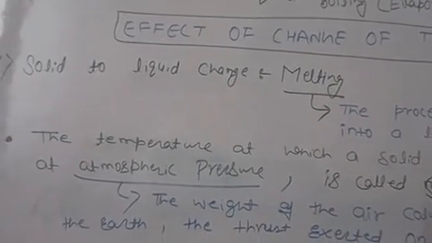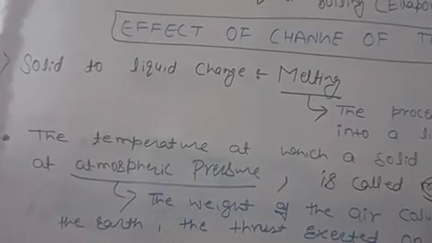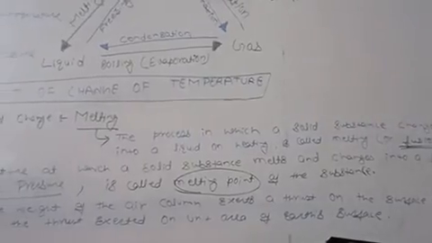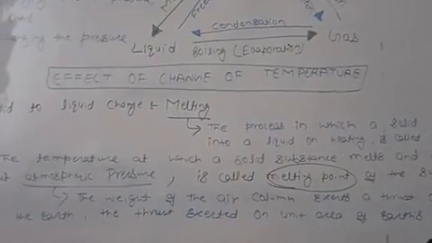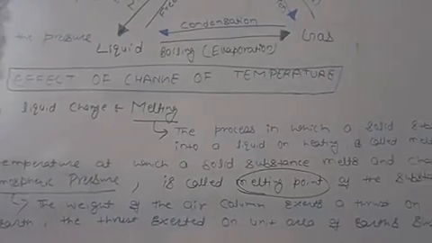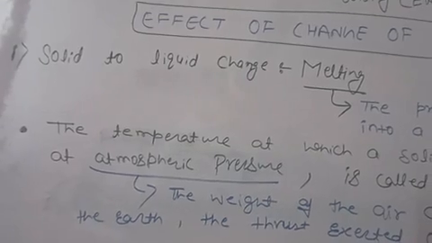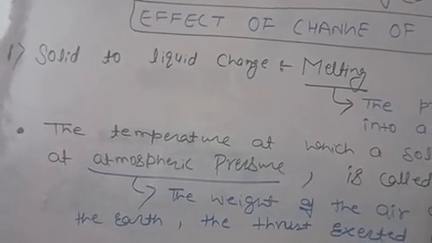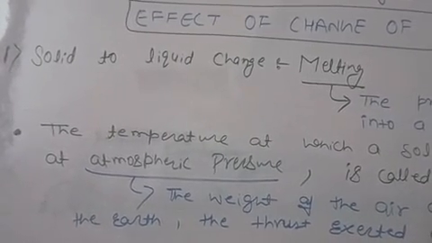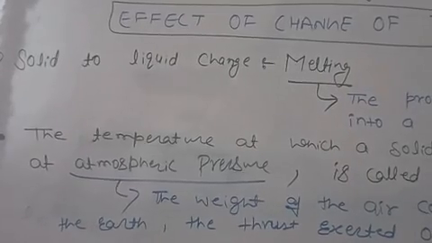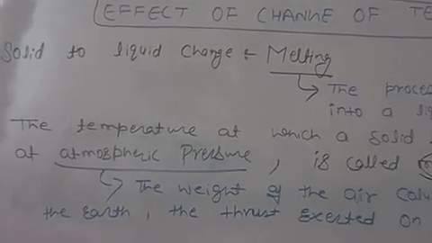So melting point is the temperature at which a solid substance melts and changes into liquid at atmospheric pressure. Now here one new term came again, atmospheric pressure. First you should know what is atmosphere. The envelope of air around the earth is called atmosphere.